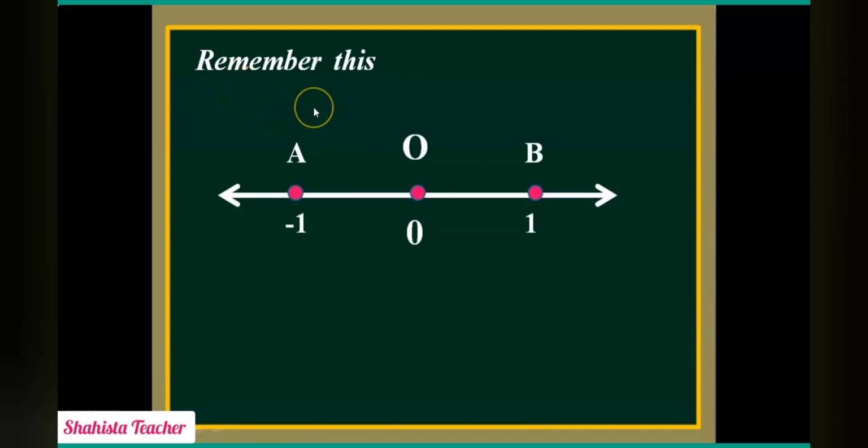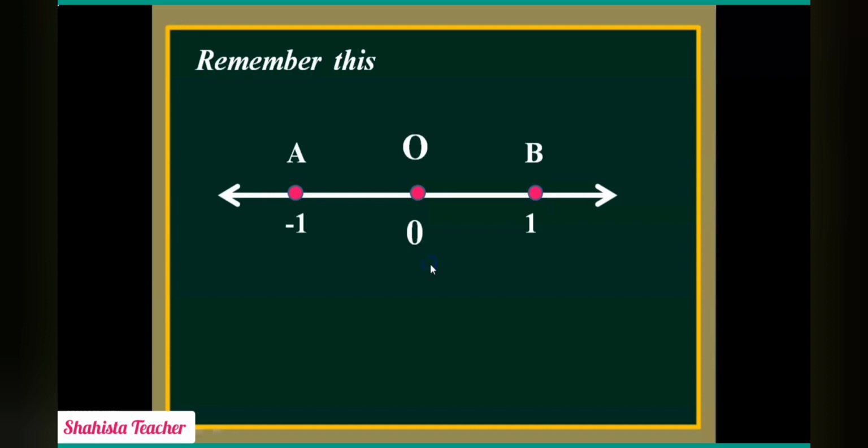Now students, remember this: the distance between 2 points, point A and point B, is obtained by subtracting the smaller coordinate from the larger coordinate. Here the smaller coordinate is -1 and the larger coordinate is +1. Now what is the distance between them? So here we have to write 1, and as you know, we are applying the distance formula. For that we have to use the minus sign.